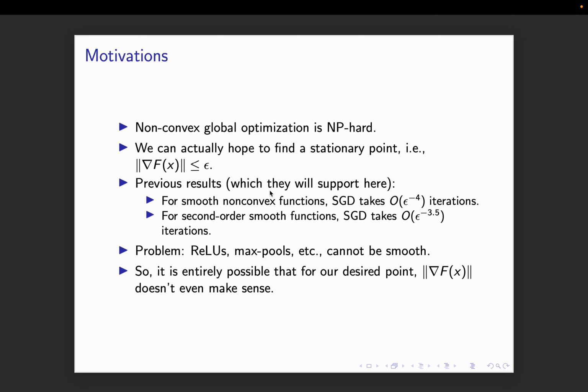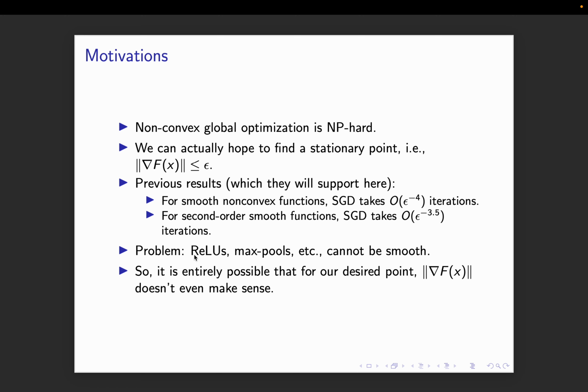So previous results, which we will reproduce here, are: for smooth non-convex functions, SGD takes epsilon to the minus 4 iterations. For second order smooth, SGD takes epsilon to the minus 3.5 iterations. And it makes sense because second order has some more structure. And the reason for epsilon to a negative power is that the smaller you make epsilon, the more rigid you are on your function, that I need it to be really small. So it takes iterations inversely proportional to epsilon.